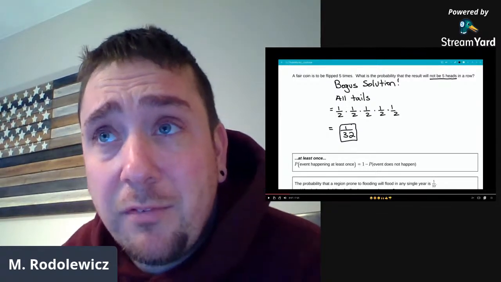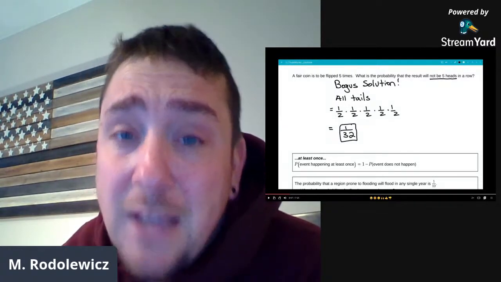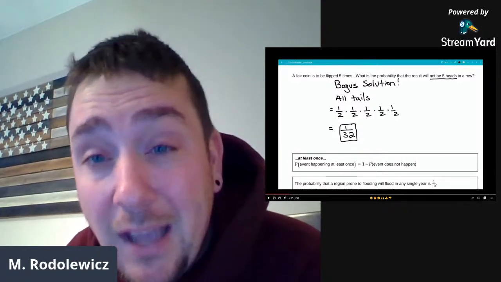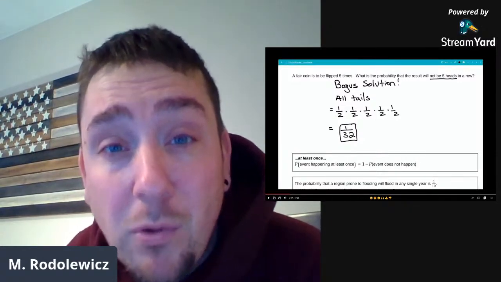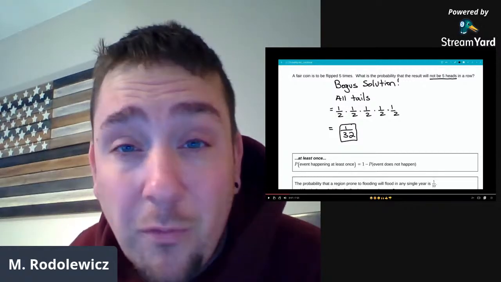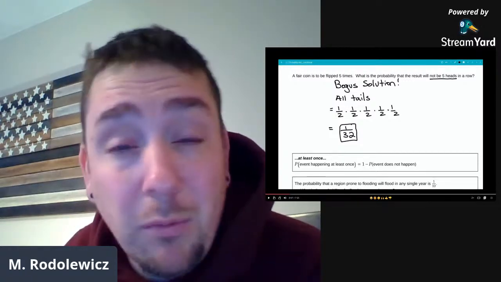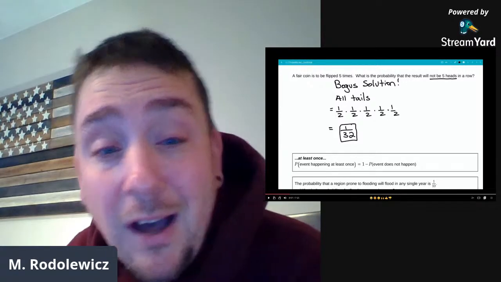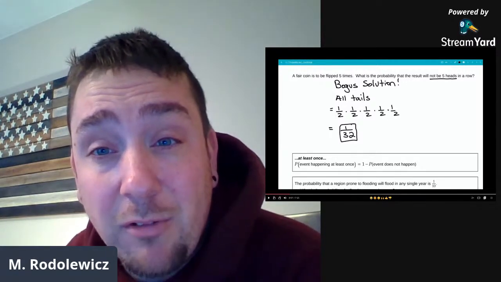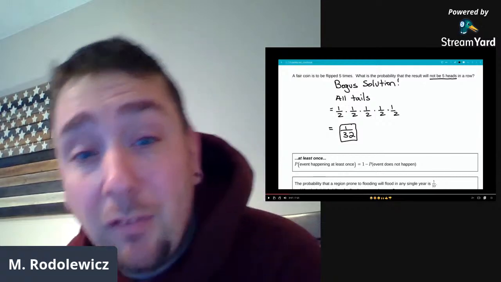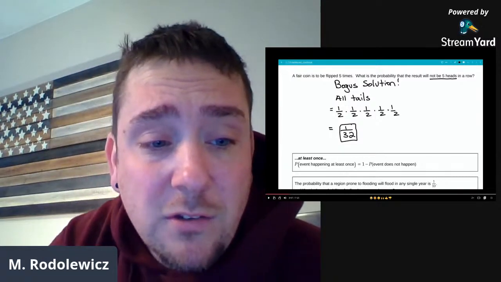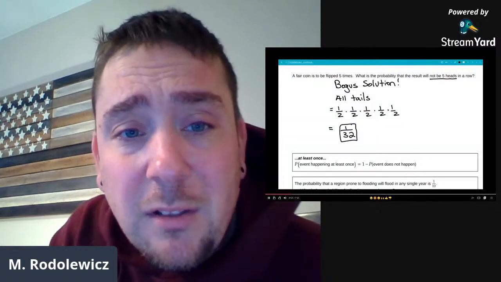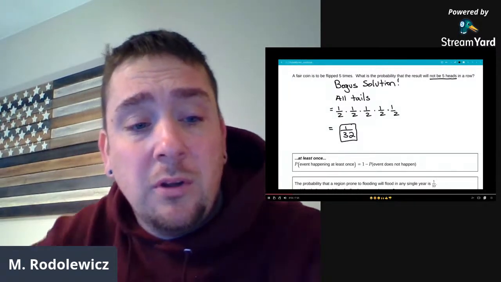Again, in real life, flipping a coin 5 times, yes, there is a chance maybe someone will do it and get 5 heads. But I think for most of us, if we repeated the experiment over and over again, we would not see 5 heads in a row. So more than likely, we're not going to see 5 heads in a row. This probability should be high, not low like 1 out of 32. So let's find the error here. All right, so the incorrect answer is 1 out of 32.